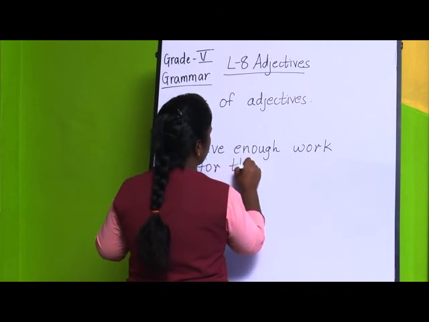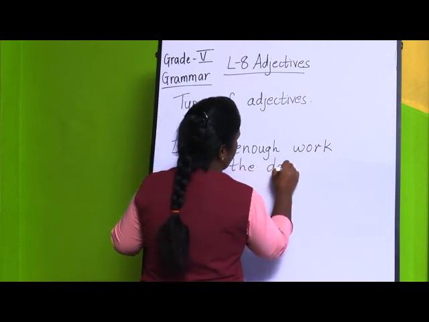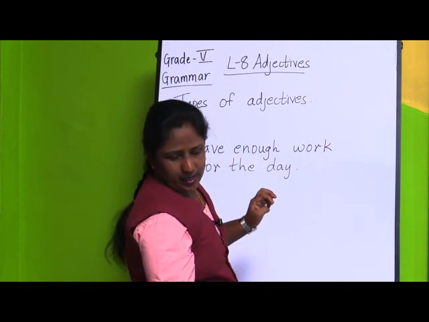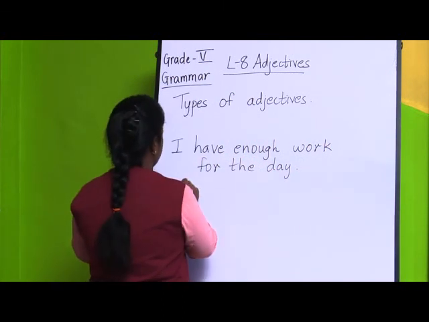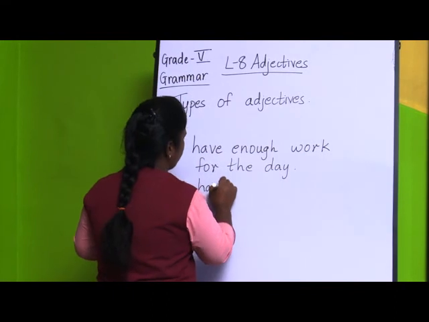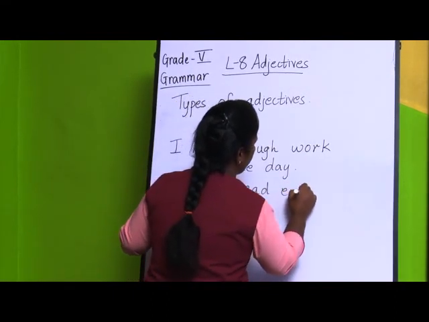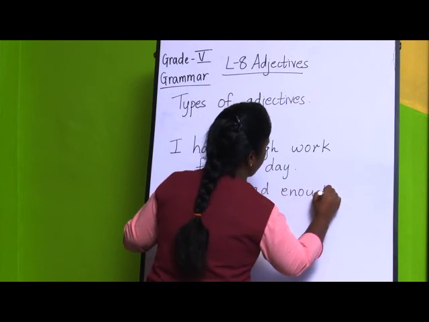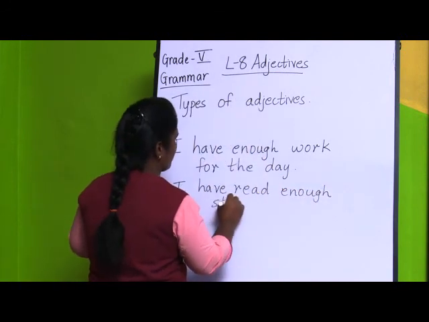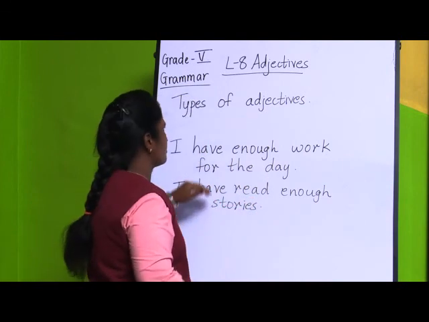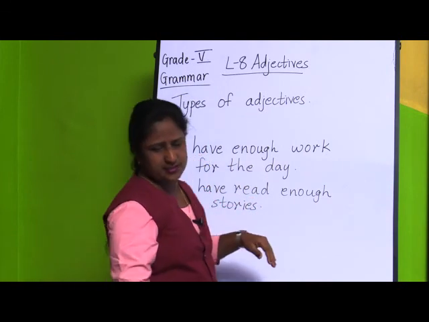And second, I have read enough stories. So, these are the two sentences.